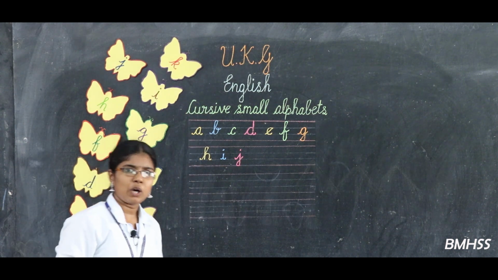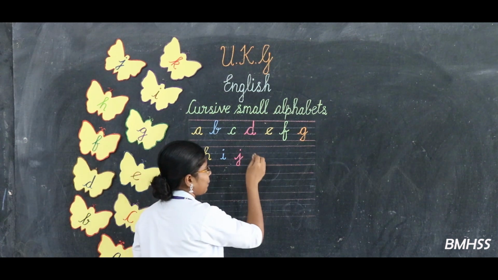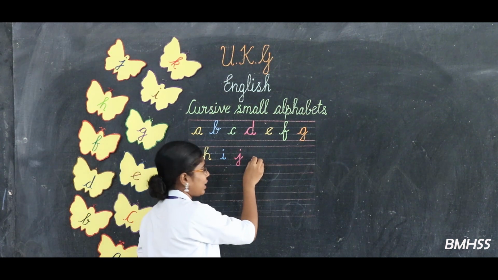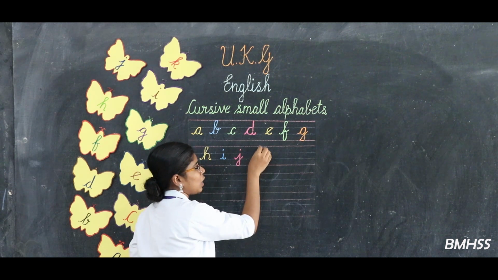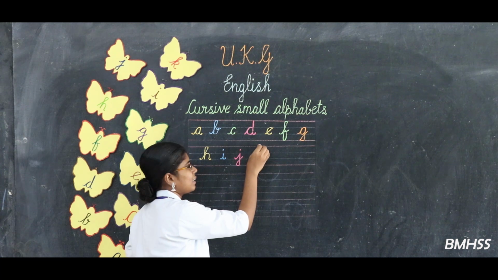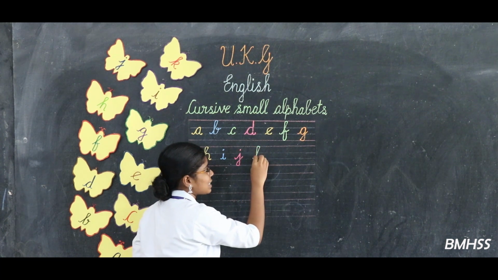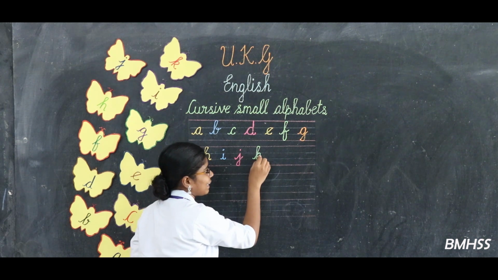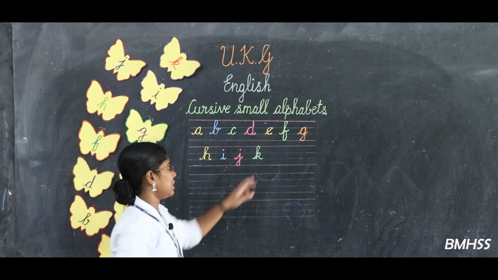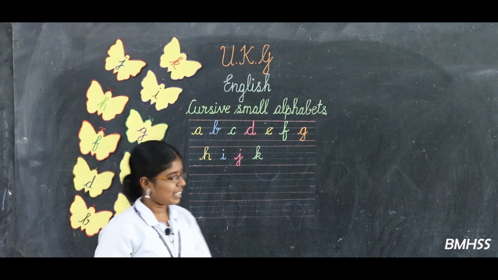Okay. Can we learn how to write K? Look at the board. Keep your pencil on the third line again. Okay. From here you can start from the small bend. Go up and touch the top pink line. Again you can make one bend. Come down with the straight line. Go up and write like this. This is the letter K. What letter is that? K. Very good.